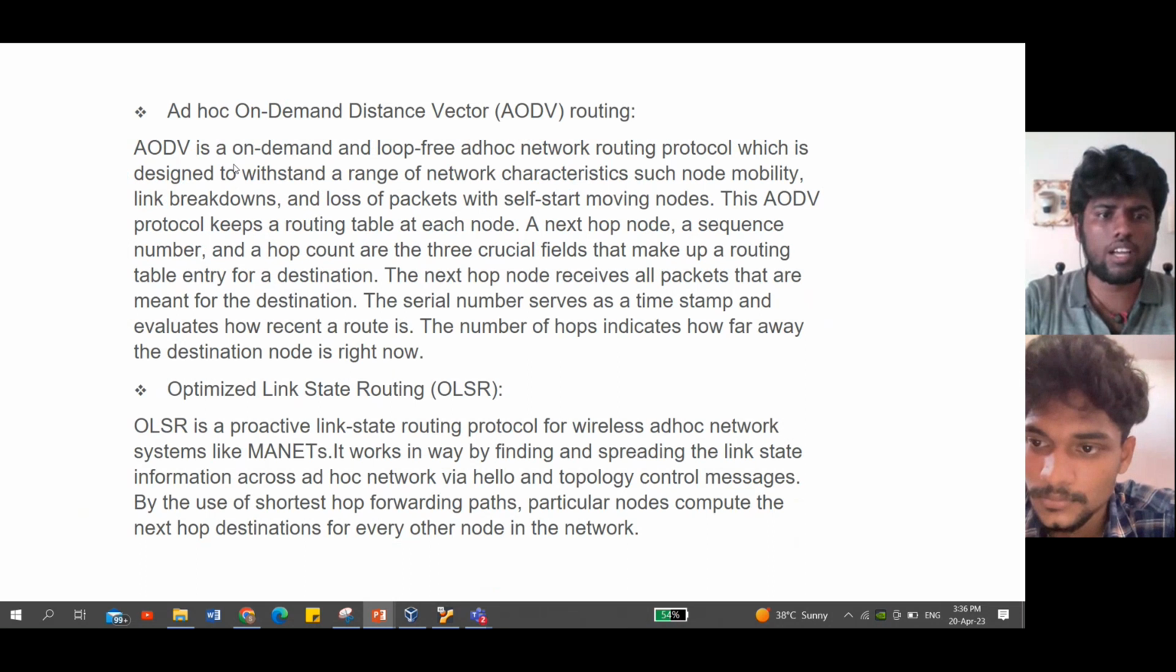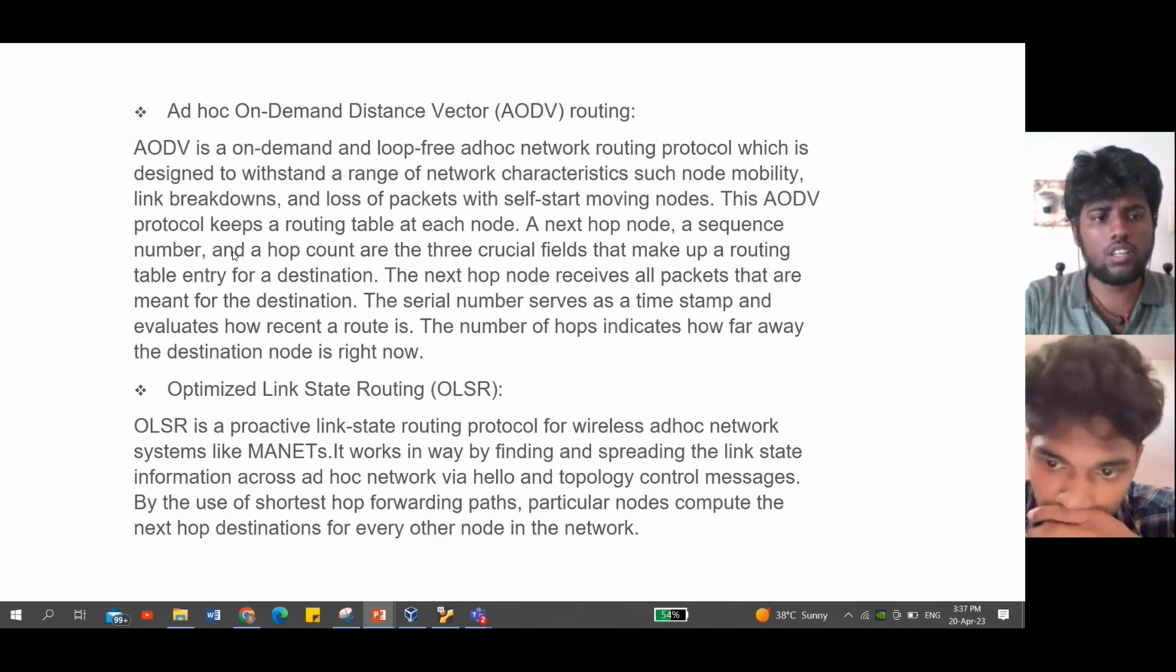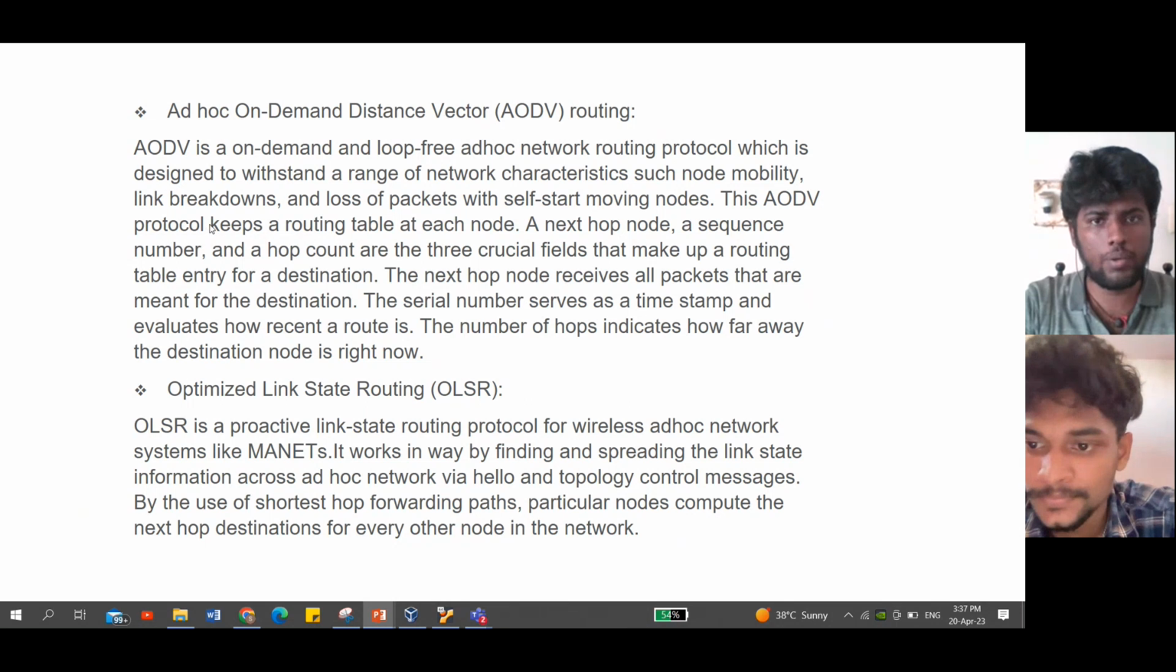In our simulation, we used both AODV and OLSR. AODV is an on-demand protocol, and OLSR is a proactive link-state protocol, and it works on the principle of keeping a routing table. The routing table consists of three main things: next hop node, sequence number, and hop count.